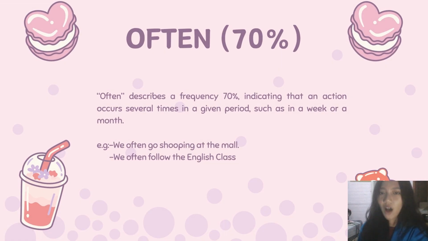Next is often. Often describes a frequency of about 70%, indicating that an action occurs several times in a given period, such as in a week or a month. For example, we often go shopping at the mall. And the second example is, we often follow the English class.